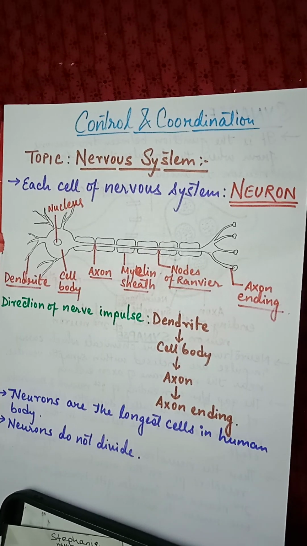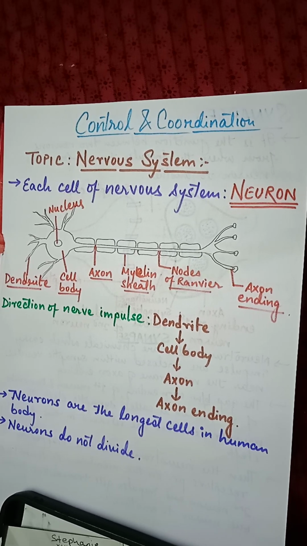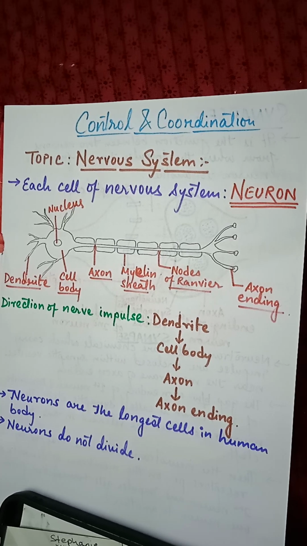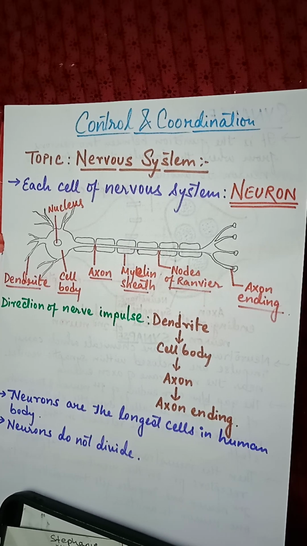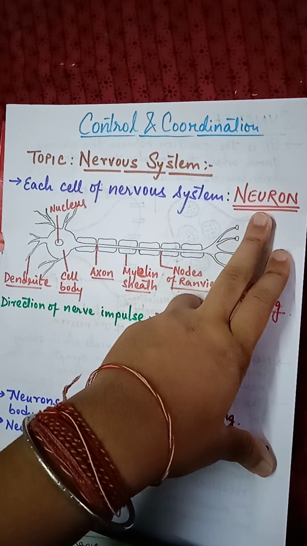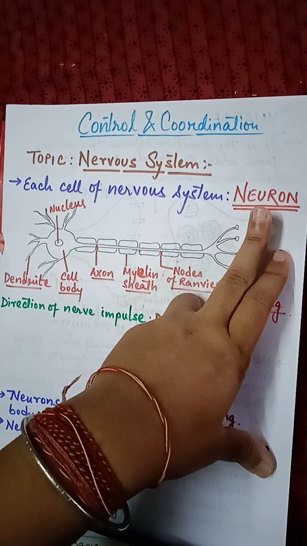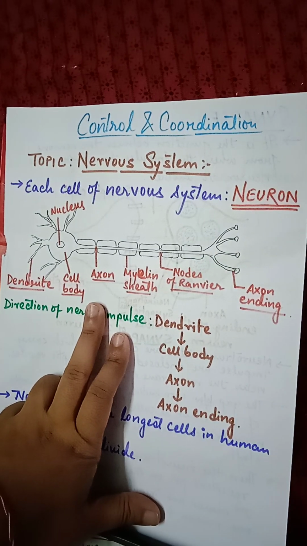So our today's topic is nervous system. Like nervous system, we have various kinds of organ systems in our body. One of them is nervous system, and since it is an organ system, that means it is made up of cells. The nervous system is made up of cells which are known as neurons. As you can see, each cell of the nervous system is known as a neuron. Now we are going to see the structure of neuron.